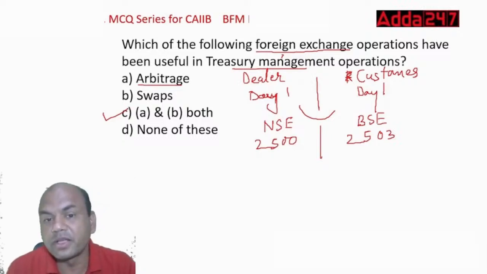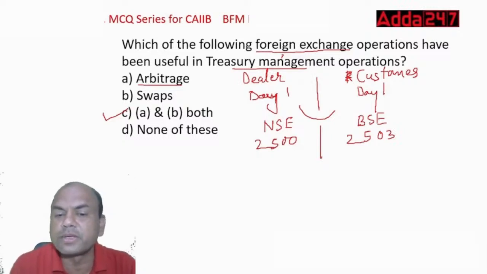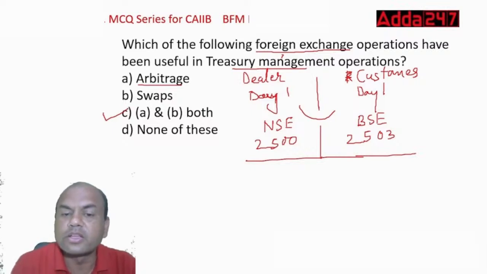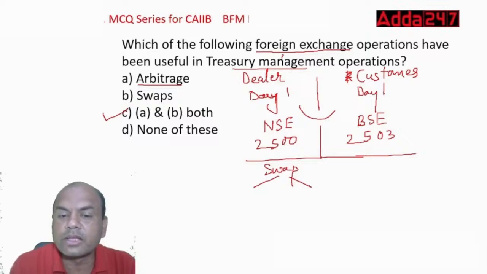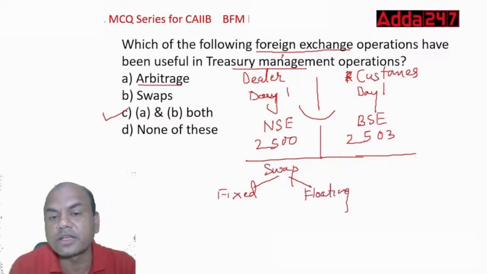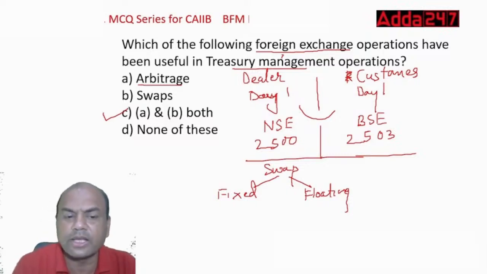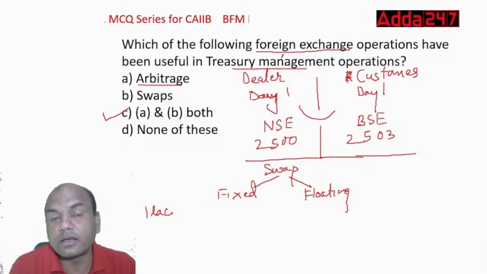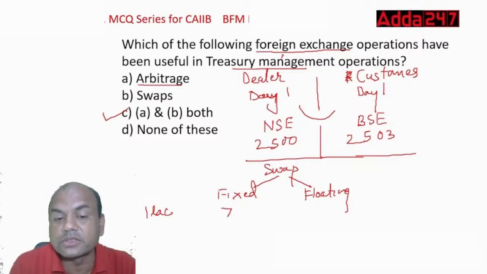Swap means what? Swap is different. In swap, always remember, there is one leg which is fixed and the other leg which is floating. For example, if I take 1 lakh rupees from you and I guarantee you a 7% rate of interest, this is what is fixed. I am guaranteeing you 7%, so this is going out, minus for me.